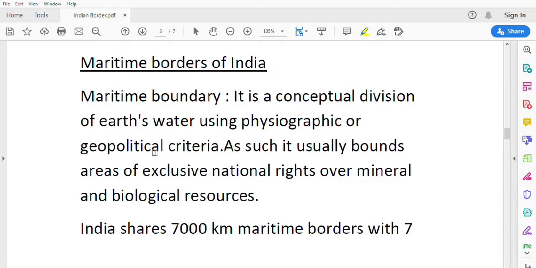What happens if we divide the maritime borders? As such, it usually bounds areas of exclusive national rights. That nation has the rights over that maritime boundary, over mineral and biological resources.